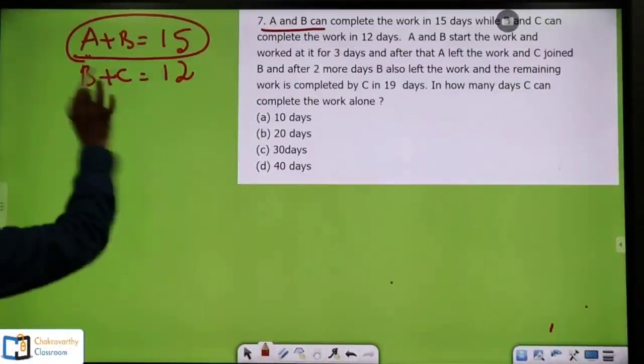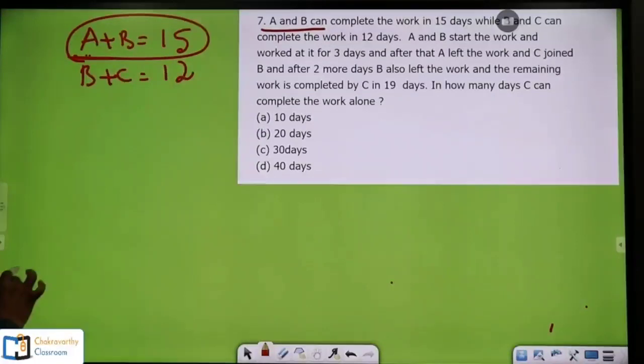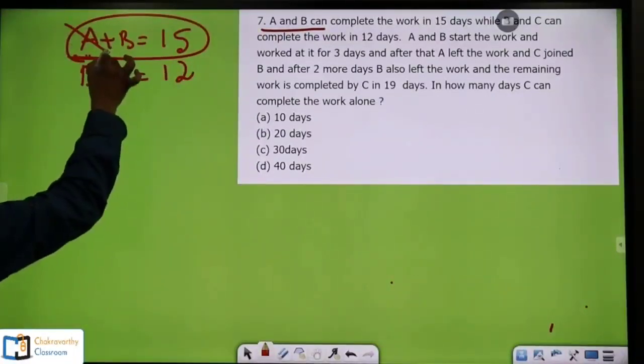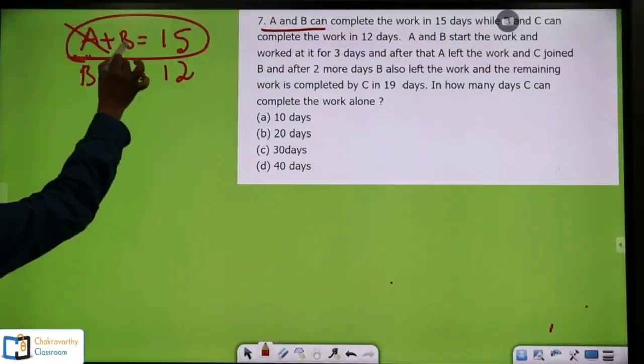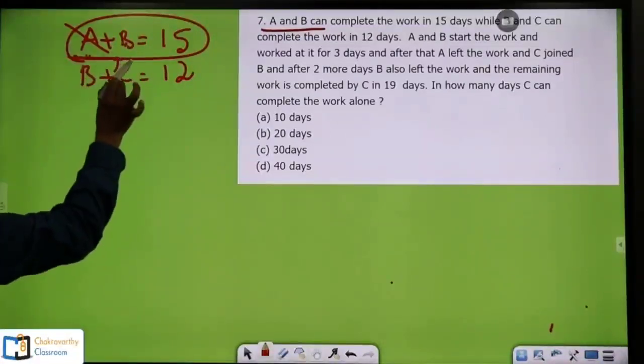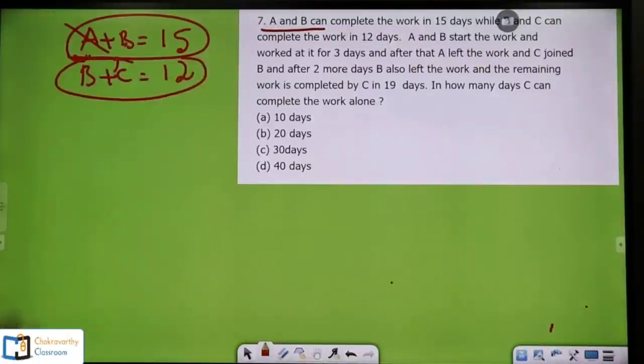Simple, students. First A and B started the work. After some time A left, and for B, C joined. That means next B and C worked together. So you do the same way.